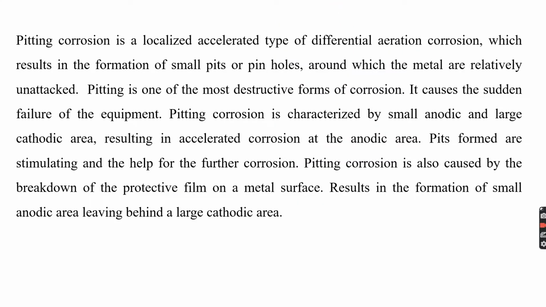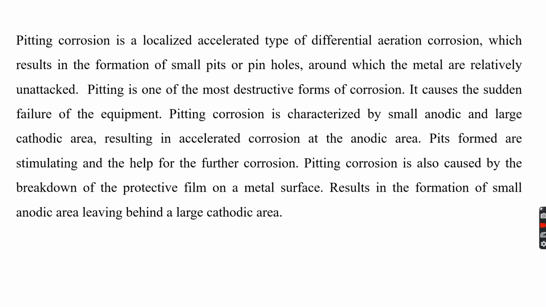So to summarize, pitting corrosion is a localized accelerated type of differential aeration corrosion which results in the formation of small pits and pinholes around which the metal is relatively unattacked. Pitting is the most destructive form of corrosion. It causes sudden failure in the equipment. Pitting corrosion is characterized by a small anodic and a large cathodic area, resulting in accelerated corrosion in the anodic area. Pits formed are self-stimulating and help further corrosion.